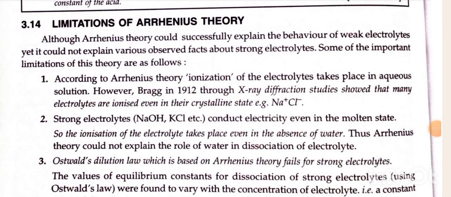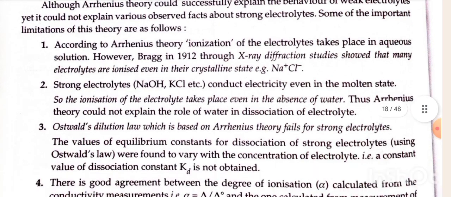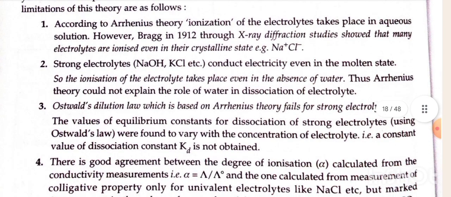Limitations of Arrhenius theory. Although Arrhenius theory could successfully explain the behavior of weak electrolytes, yet it could not explain various observed facts about strong electrolytes. Some of the important limitations of this theory are as follows. First, according to Arrhenius theory, ionization of electrolytes takes place in aqueous solution. However, Bragg in 1912, through X-ray diffraction study, showed that many electrolytes are ionized even in crystalline state. Example: Na+, Cl-.